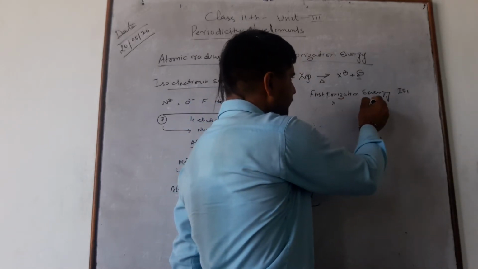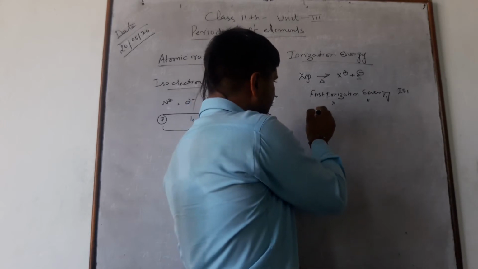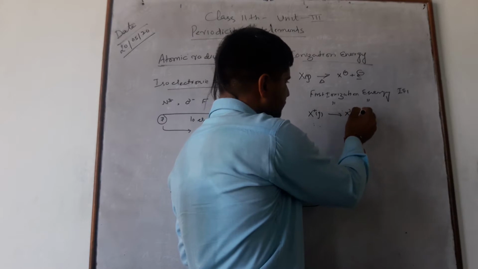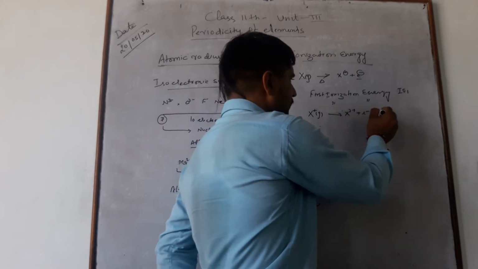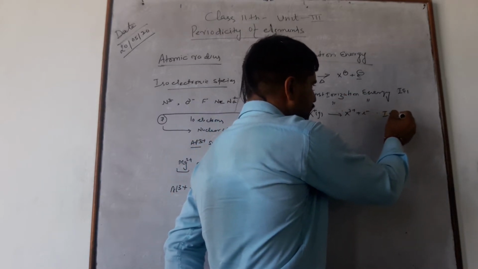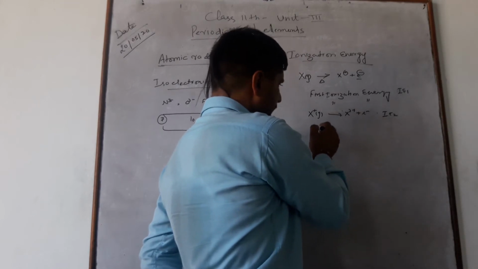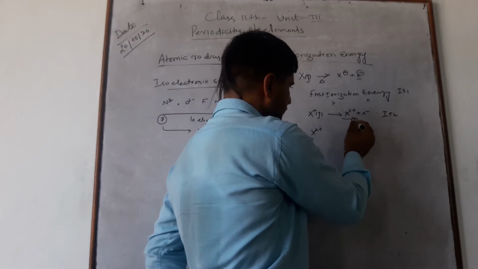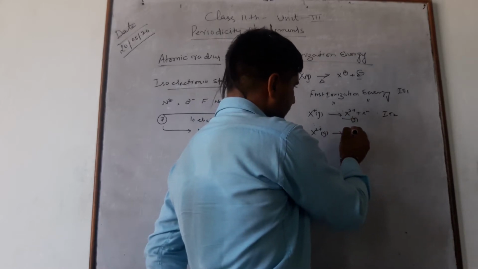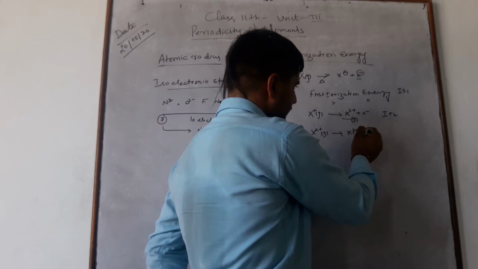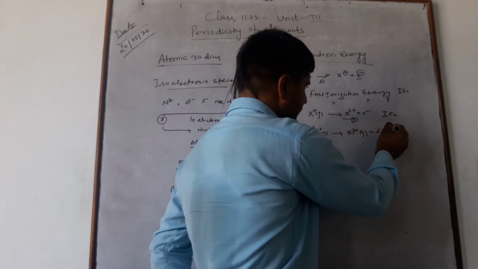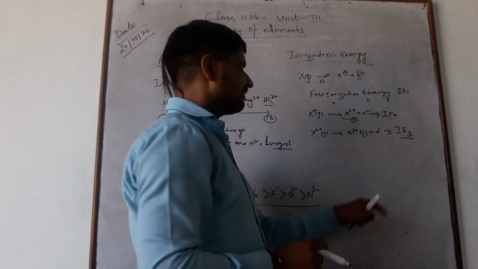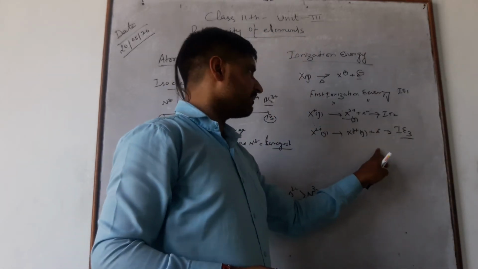Similarly, when we remove the electron from X+ gaseous into X2+ plus electron, it is called IE2. When we remove another electron from this gaseous atom into X3+ gaseous plus electron, it is called IE3, means it is third ionization energy.